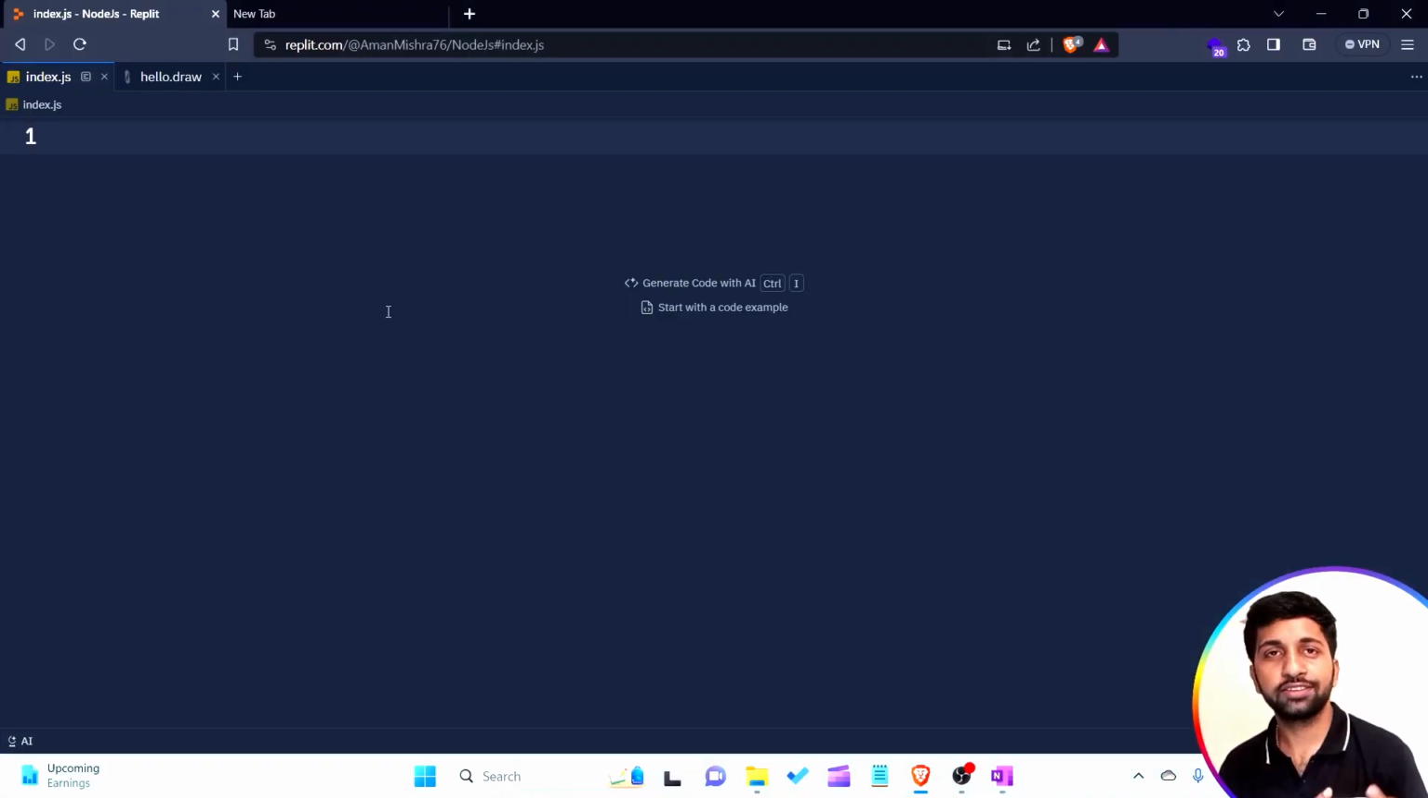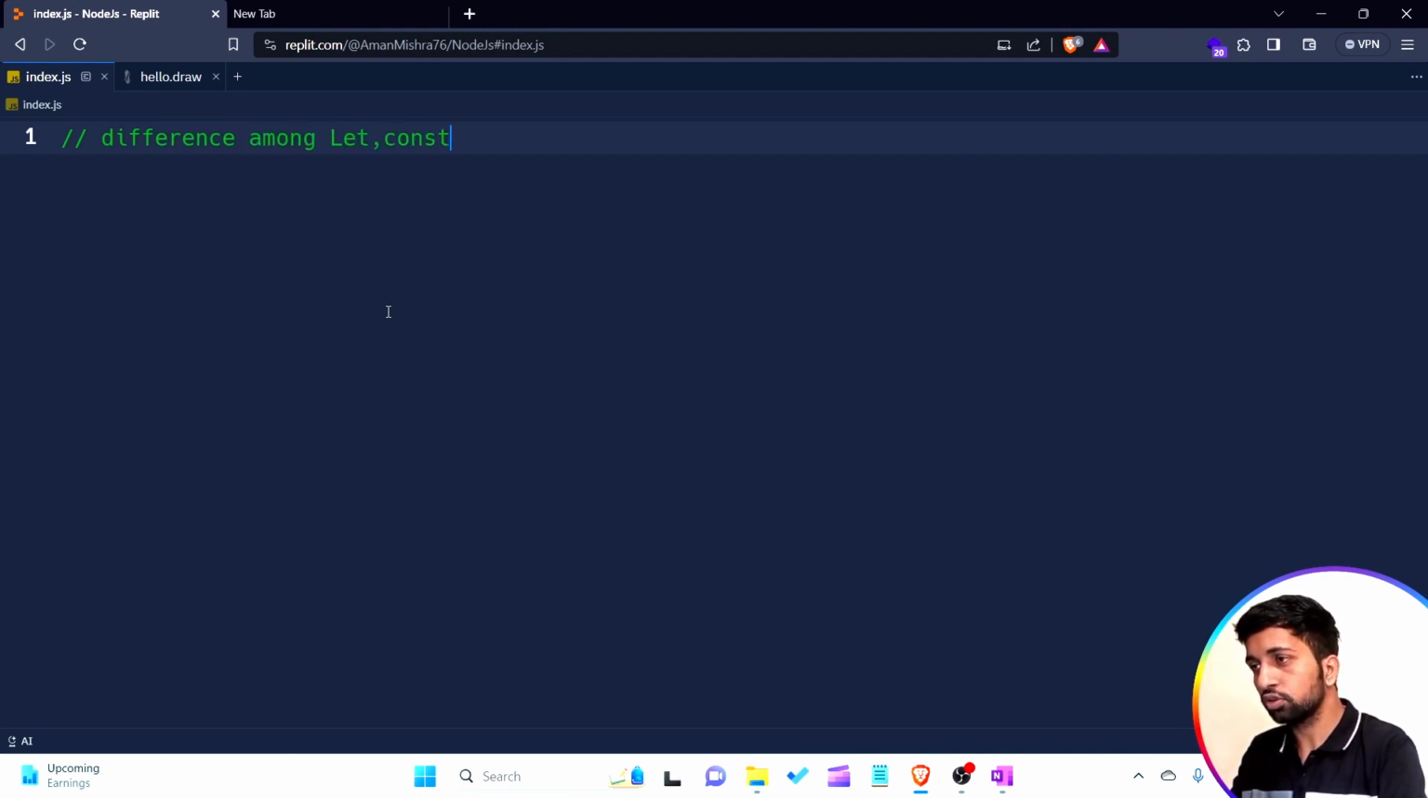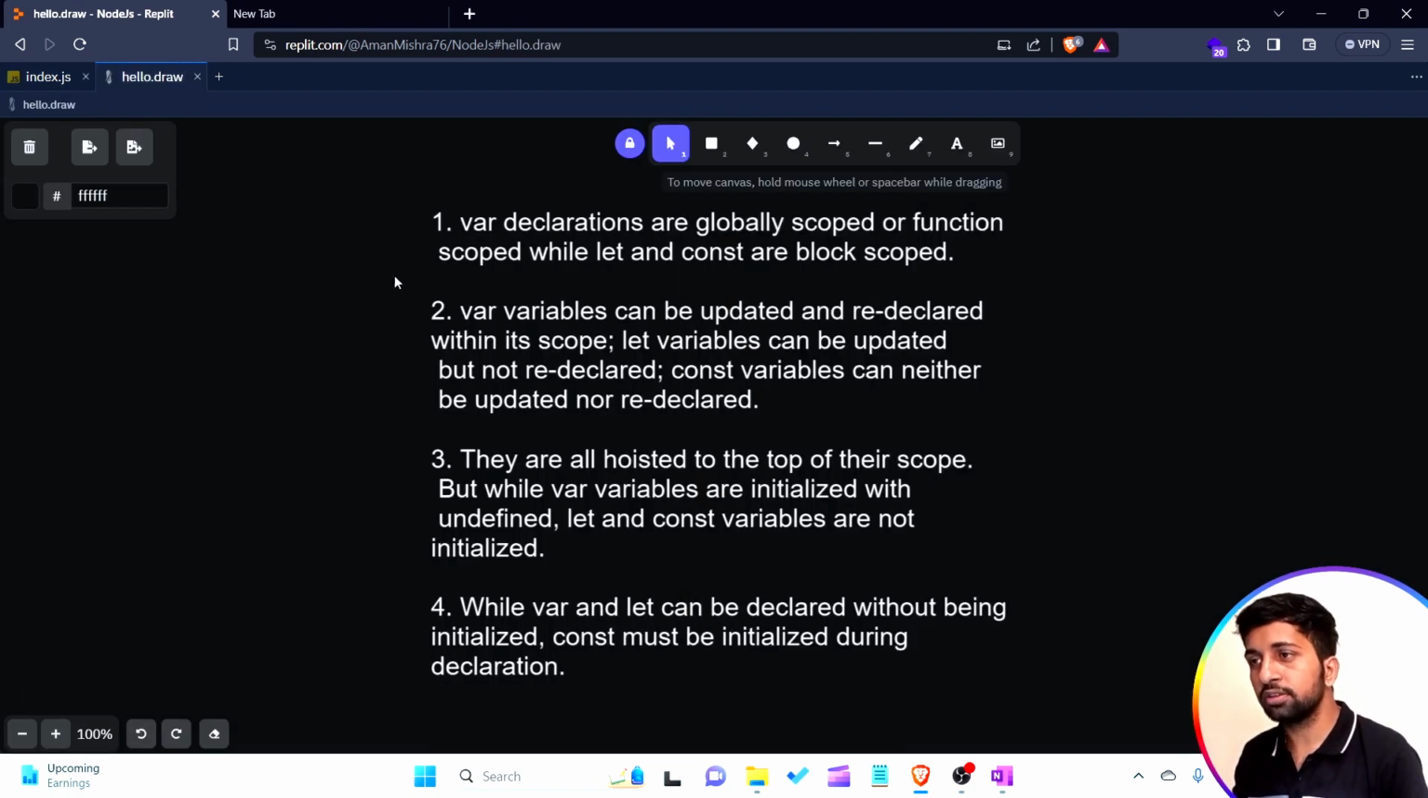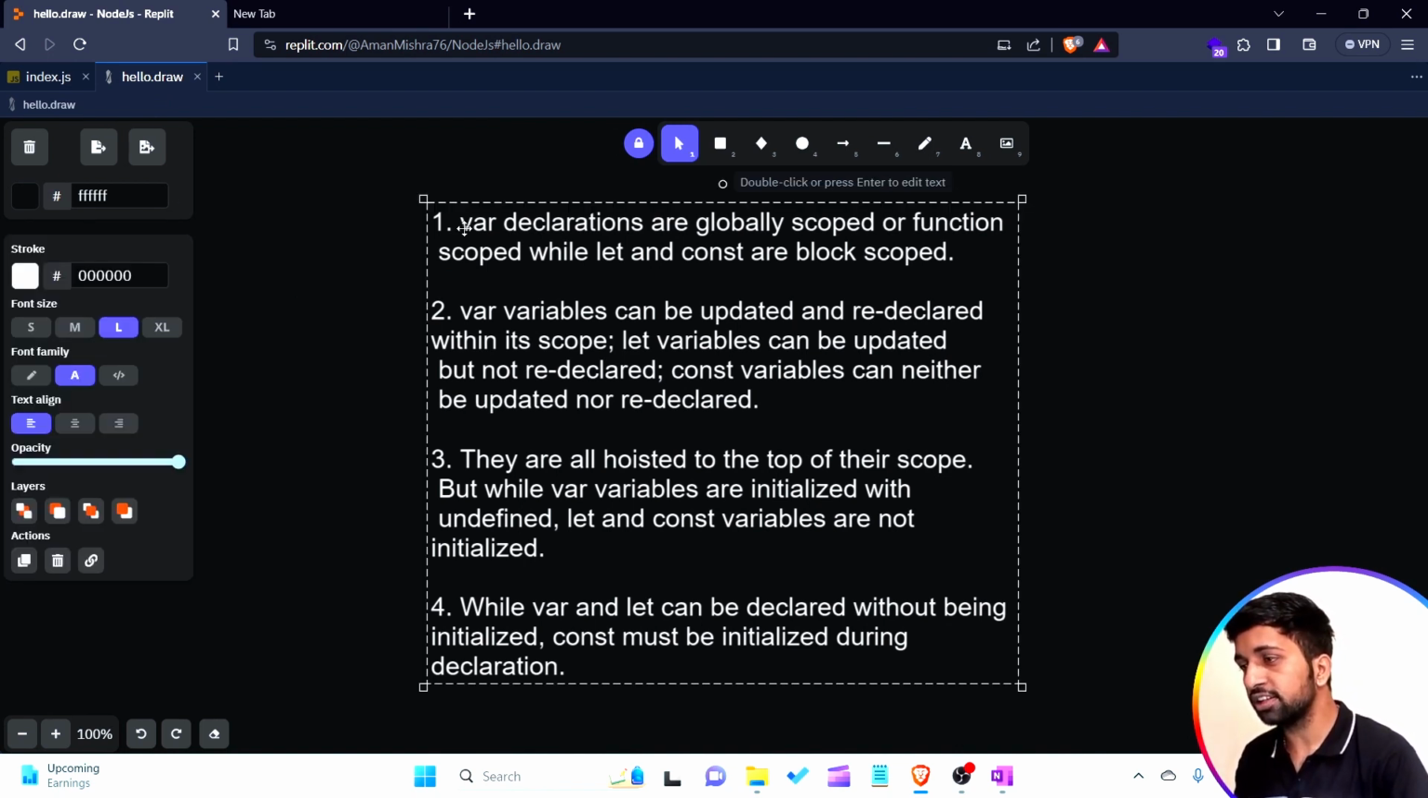Now talking about the differences between let and const. So I'm simply writing here difference among let, const, and var. Okay. So in this file, I'm just writing 4 points here, that is differences between the let keyword, var keyword, and the const keyword. Okay. So let's see one by one. I'll simply read the first line. That is the first difference.